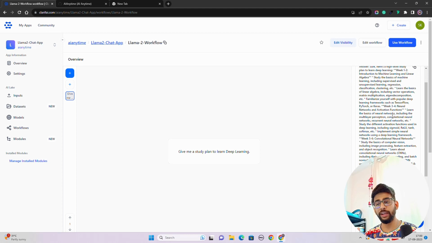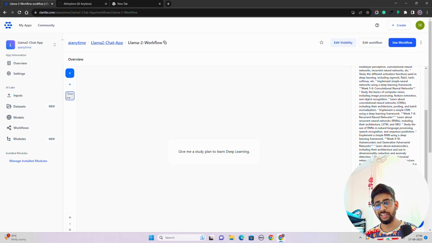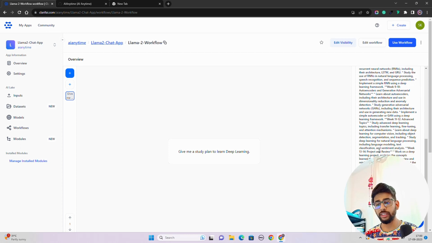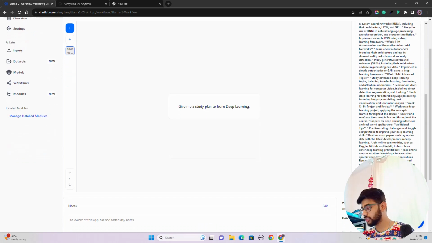Then we move to week 2, 3, where we learn about neural networks, activation functions, then 5, 6 CNN, LSTM, GRUs, then GANs coming into the picture. You can see the entire workflow, the entire study plan, has been generated by the Llama 270B model. Fantastic, isn't it? Now we are successfully done so far.